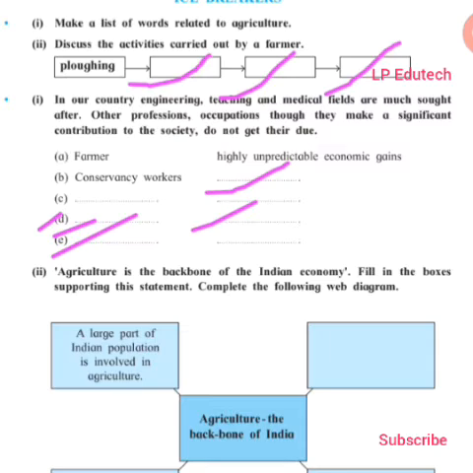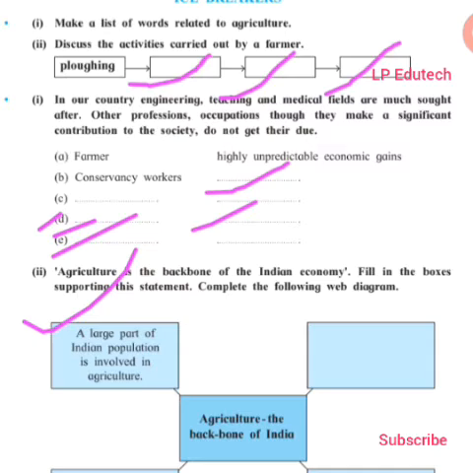Complete the following web diagram, and this web diagram is very important from the vocabulary point of view and even from the exam point of view. So what points can you add here? Number 1 example is given to you. A large part of the Indian population is involved in agriculture, therefore it is called the backbone, because most of the people, that is, a large part of the Indian population, is involved in agriculture.